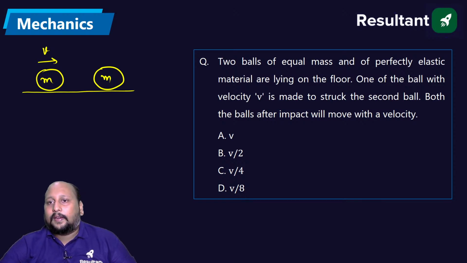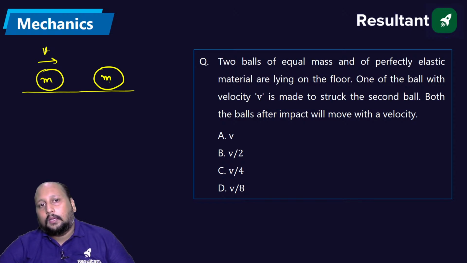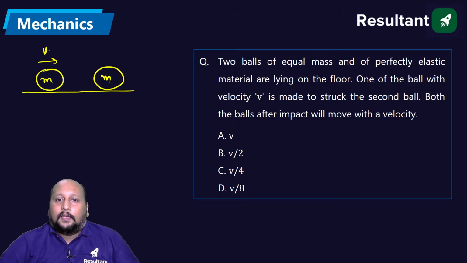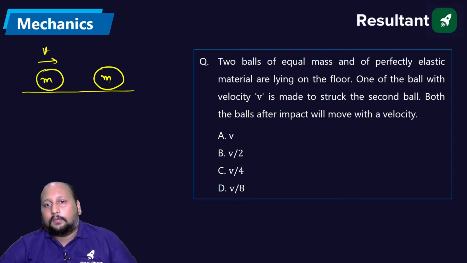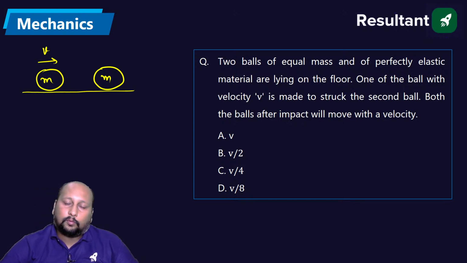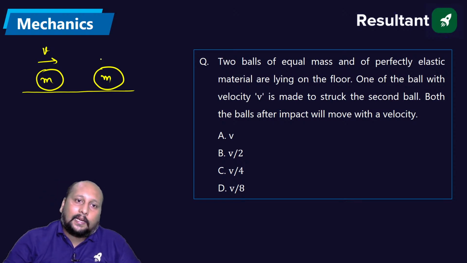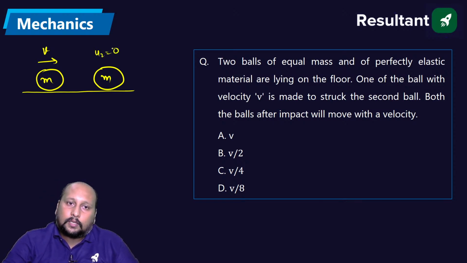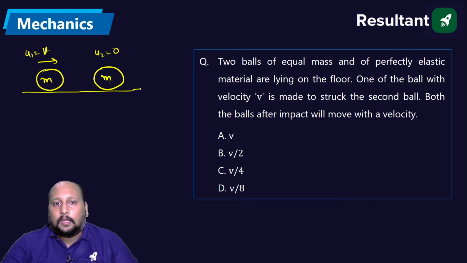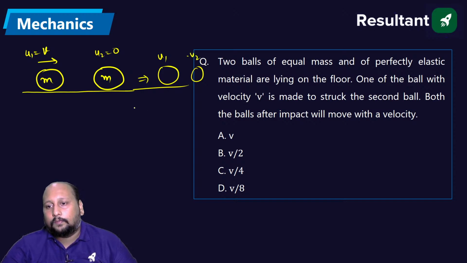Two balls of equal mass, perfectly elastic material, are lying on the floor. One ball is having velocity V. Look, let me tell you a simple thing. Both the balls after the impact will move with a velocity of V or V by 2. Look, it is perfectly elastic. Let us suppose this is having a velocity equal to 0. This is the initial velocity given as V. After the impact, let's say this is moving with velocity V1 and this with V2.